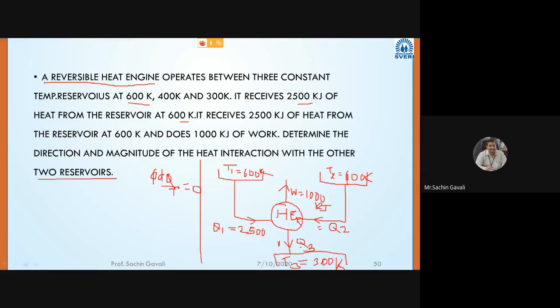Now, it is similar to the problem we solved in the last lecture. Can you calculate Q2 and Q3 now?